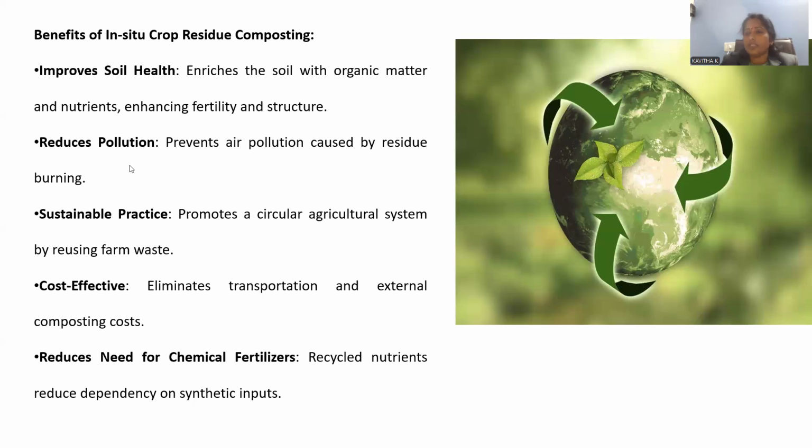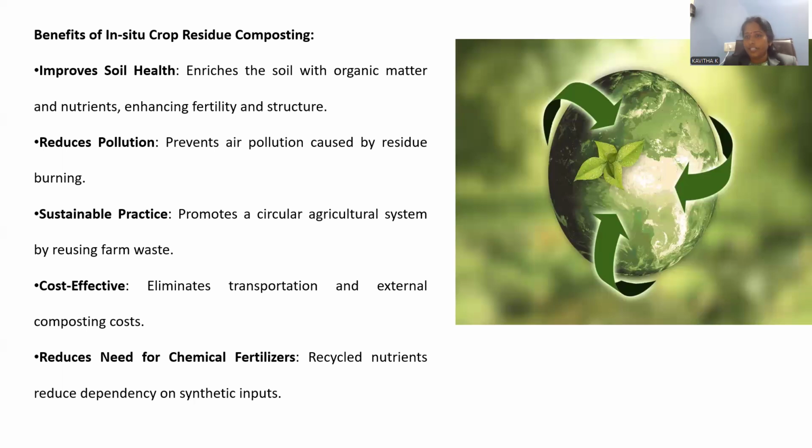It reduces pollution. Obviously, we are not going for the burning process. Rather, we can effectively utilize the waste as compost. That's the reason pollution can be mitigated. It prevents the air pollution caused by residue burning, so this is also a most important aspect for the environment. Sustainable practice: the method we are choosing is a sustainable method, right? It promotes the circular agricultural system, right? So we are taking the waste as a material in order to make the nutrients. That's the reason.